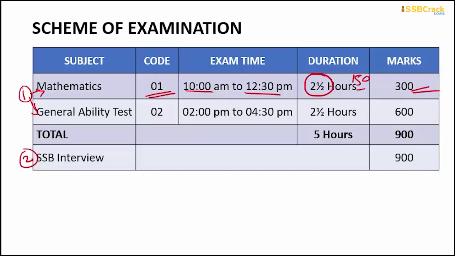Okay. Now, coming to the GAT part, general ability test, which is coded as 02, the exam time is usually 2 PM to 4:30 PM, which makes it similar to the mathematics test, that is 2.5 hours allotted to this also, but the marks allotted to GAT are 600. Okay, which makes total marks for the written test 900 and total time for both the papers will be 5 hours. Now coming to the SSB interview, the marks are similar to the written test, that is 900 marks.